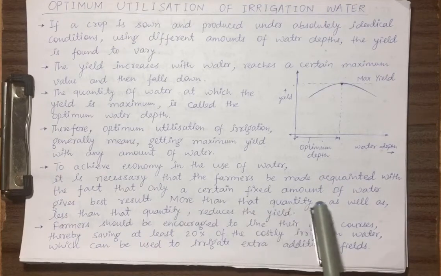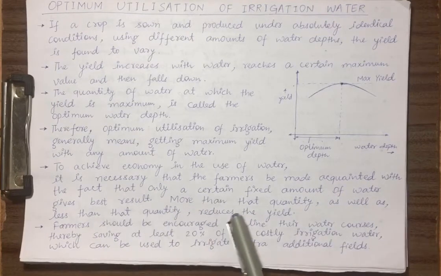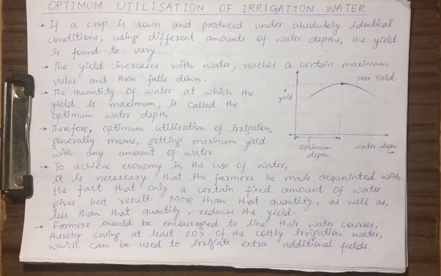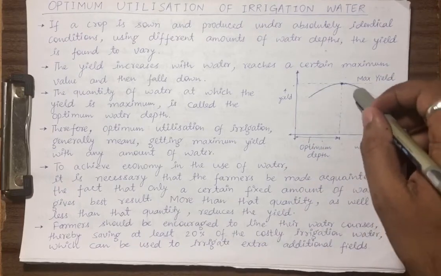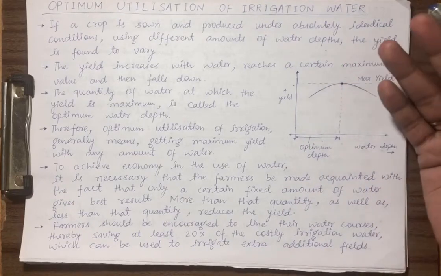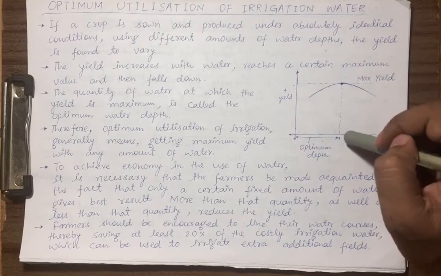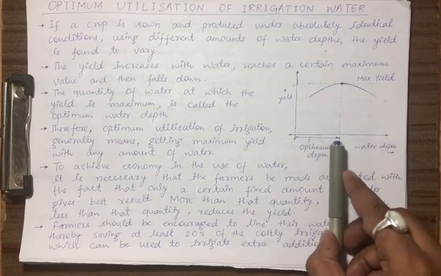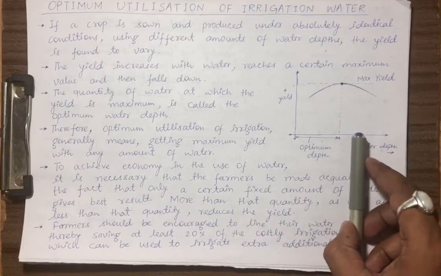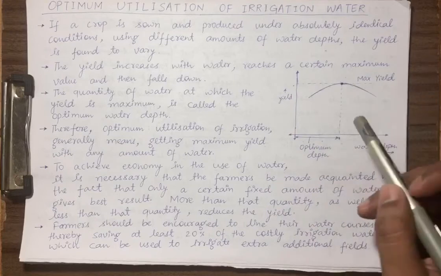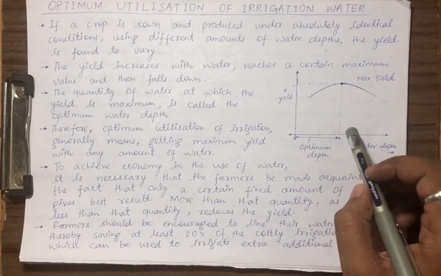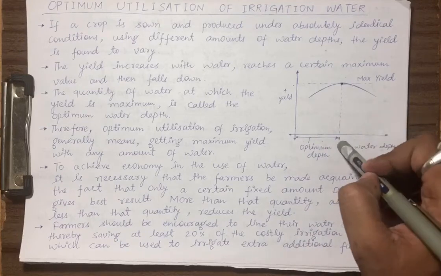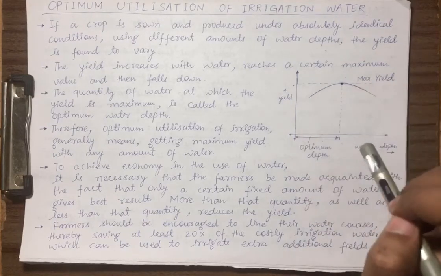More than that quantity as well as less than that quantity reduces the yield. So we should educate our farmers that providing more water is not beneficial for us, because if we are providing a depth of water less than the optimum depth or more than the optimum depth, we will be getting less yield. So we have to provide the water depth somewhere around the optimum depth for that particular crop. Why are we doing so? So that we can get the maximum yield.